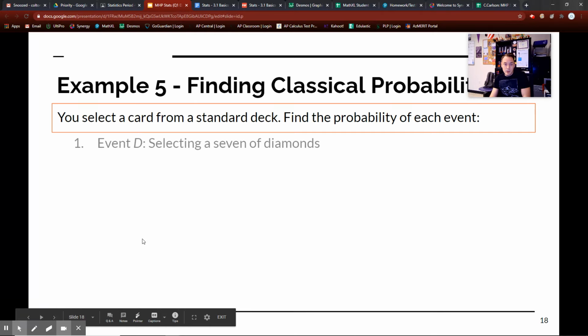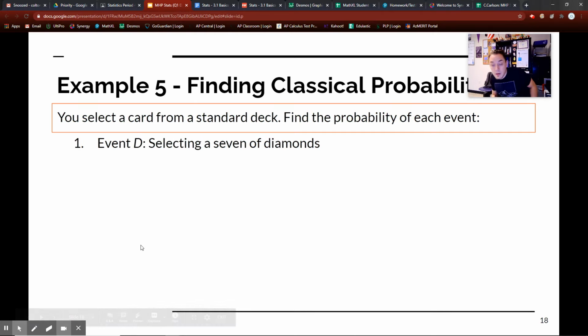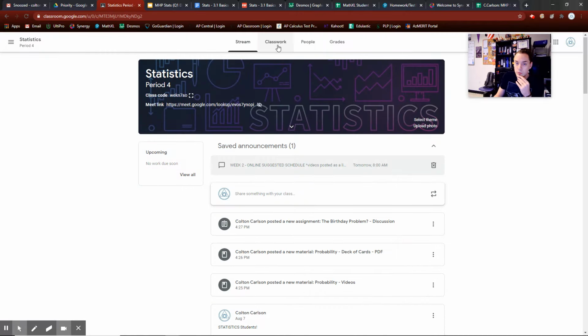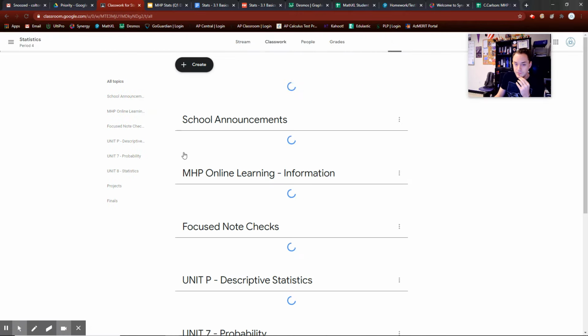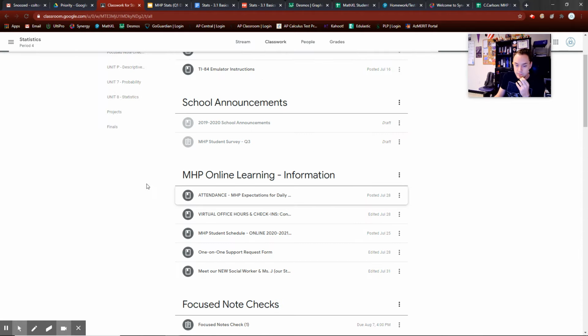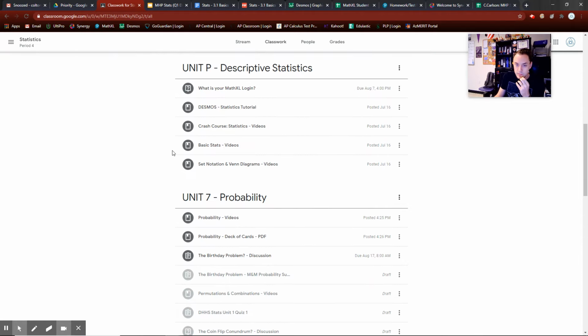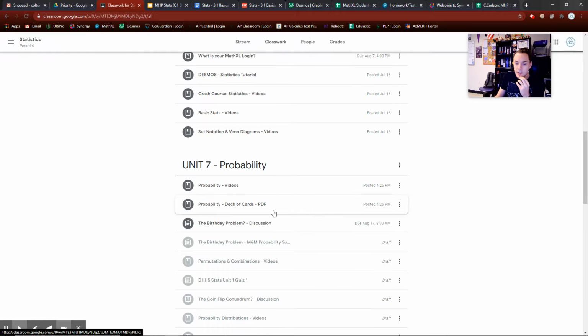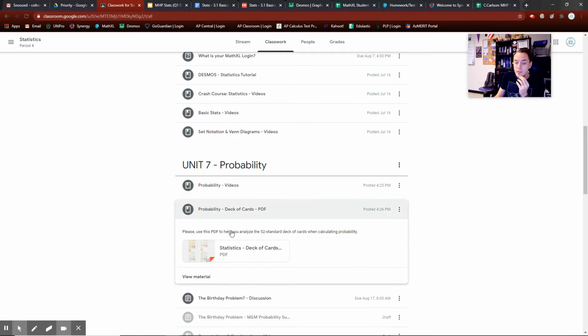Let's continue with classical probability. I'm going to go through this because these are cards. Now I will show you, not on Desmos, on your classwork page. If you go to Classwork in Google Classroom and scroll down, you'll see on probability this probability deck of cards. You can absolutely feel free to use this.